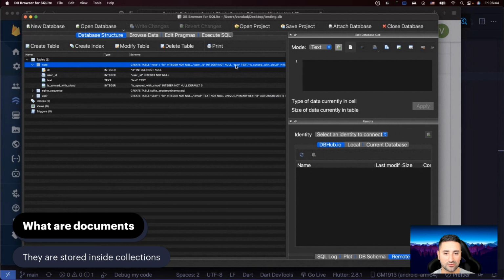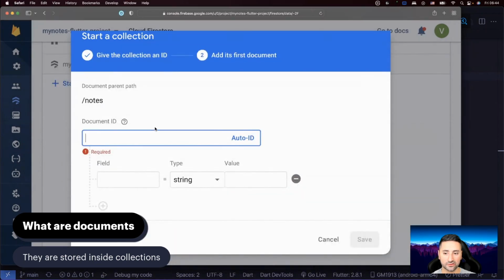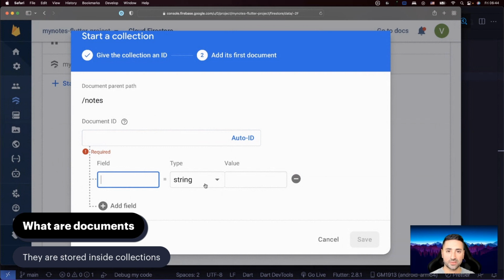It has an ID, it has a user ID, it has a text, is synced with cloud. Remember all those fields, and that's the schema. In the Firestore world, those are documents. So that entire note schema is one document, and every field in it can have a data type. Those fields, you may know them as columns from before when we created our own tables.